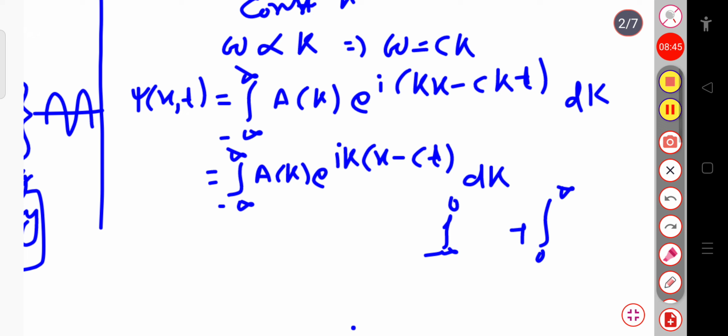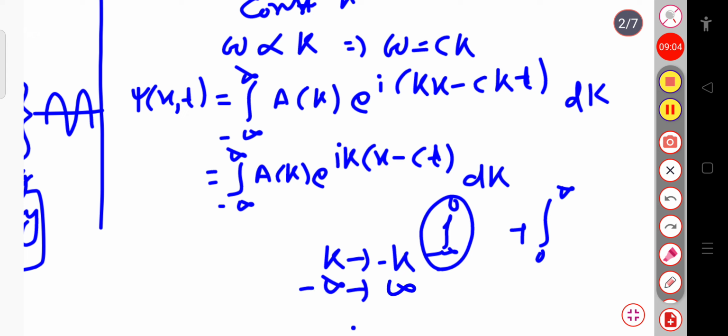You can see here we have to integrate for the k component. So for this integration from minus infinity to 0, if I consider k to be minus k, then this minus infinity will change to minus of minus infinity, that will be plus infinity. We have to integrate with respect to dk. Here the integration value lies from minus infinity to 0. It means that if I change this k value to minus k, then this minus infinity will change to plus infinity.